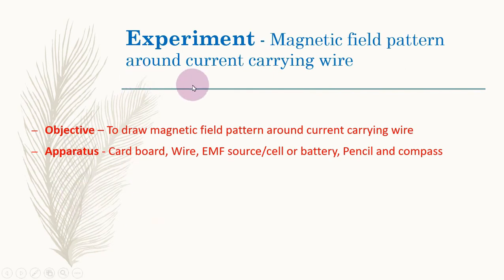There is a small experiment, and the purpose of this experiment is to draw magnetic field pattern around current carrying wire. So the objective of this experiment is to draw magnetic field pattern when current passes through a wire. The apparatus needed for this are cardboard, wire, EMF source or cell or battery, pencil and compass.